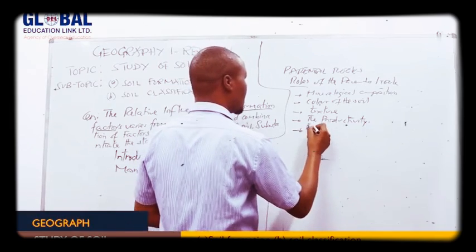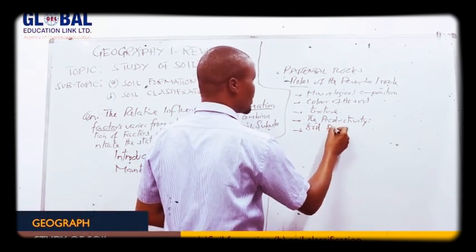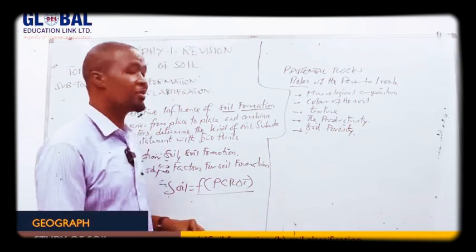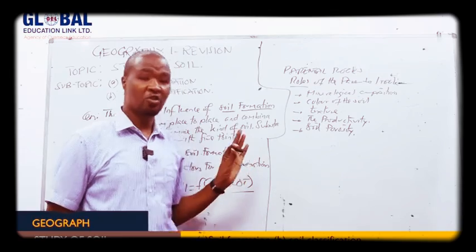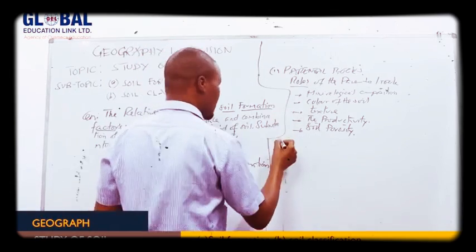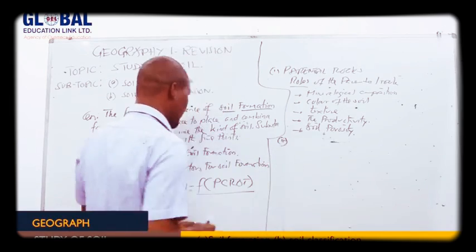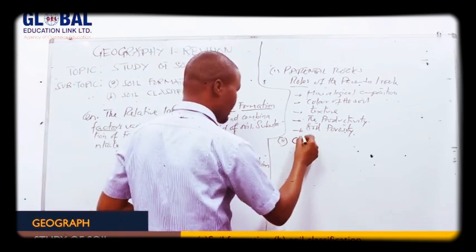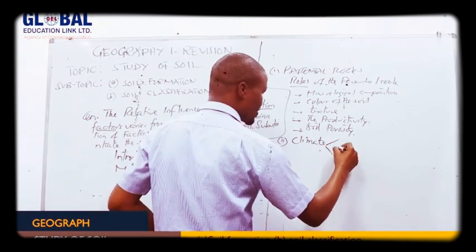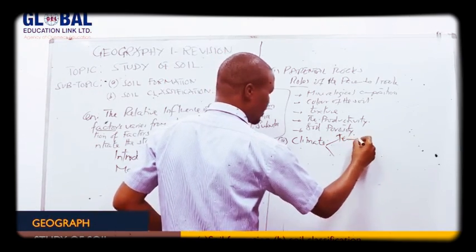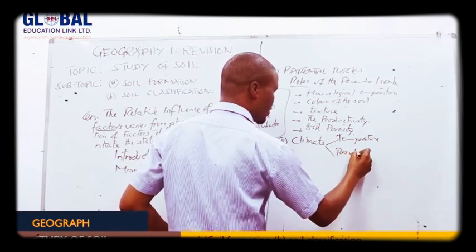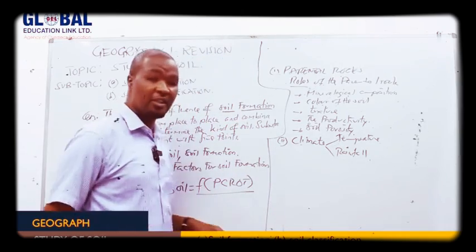You see, soil porosity depends on the nature, how hard or soft the parent rock is. This is the general function of the parent rock. Then we go to the second factor. The second factor is climate. Climate means, let us talk about temperature and rainfall as general factors for soil formation.